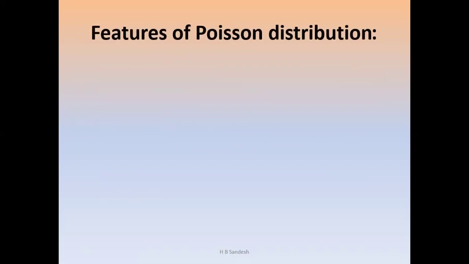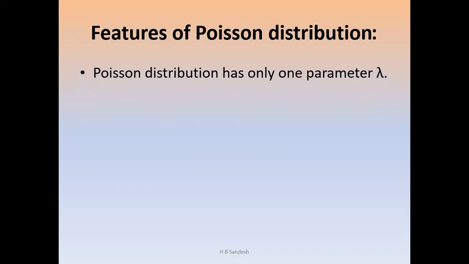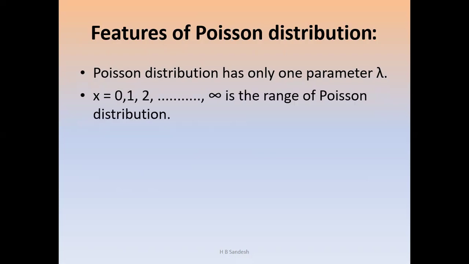Then, the features of the Poisson distribution. In the earlier video, I discussed the Bernoulli and binomial. In that also, the first 5 features of the Bernoulli and binomial are in the same order. Here also, the features of Bernoulli, binomial, and Poisson are in the same order, but not the same. Then, the first feature is that the Poisson distribution has only one parameter, that is, the Poisson distribution is a uniparametric distribution.